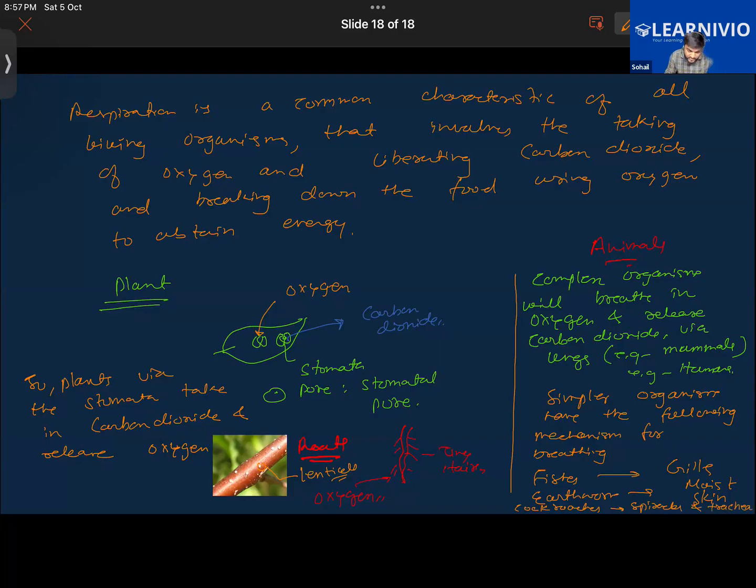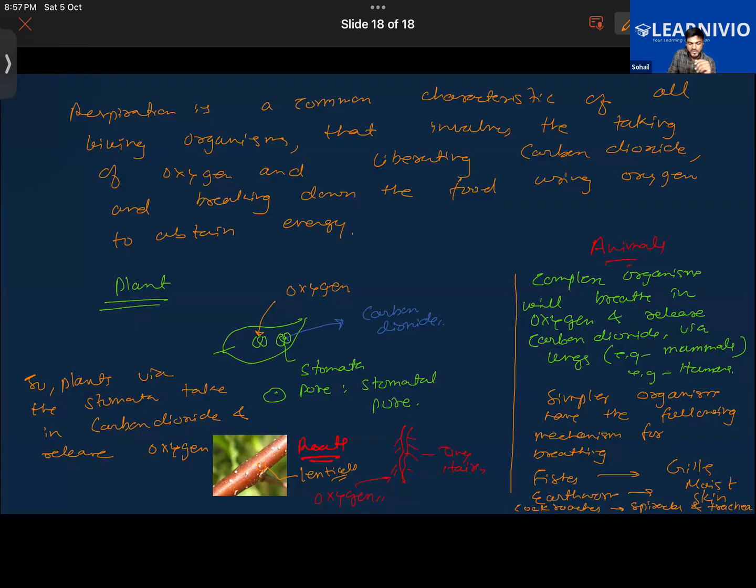Earthworms have moist skin. So this trachea, these are the tube-like structures that are present inside their body. They are called trachea or tracheal tubes.